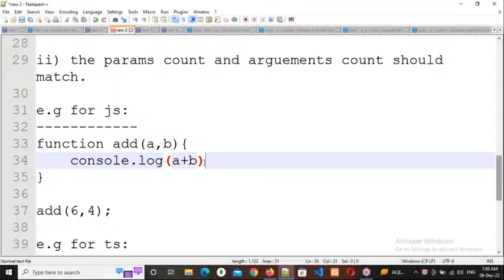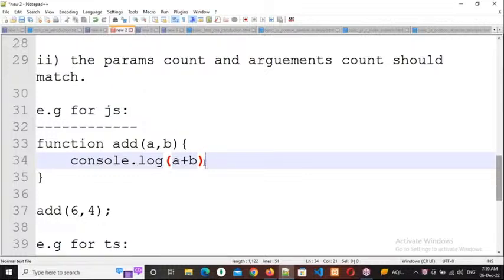10, sir. A value is 6, b value is 4. So number plus number equals number: number 6 plus number 4 equals number 10. Number plus string equals string only. String plus number equals string only.